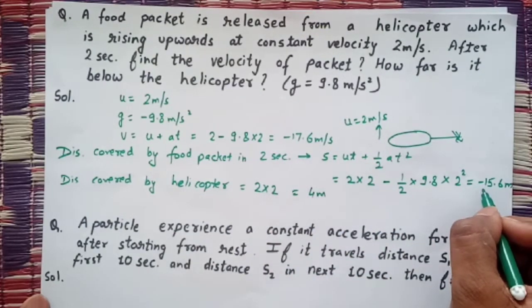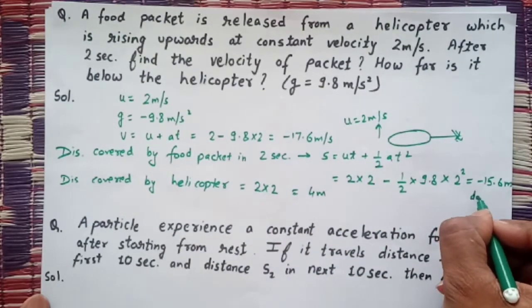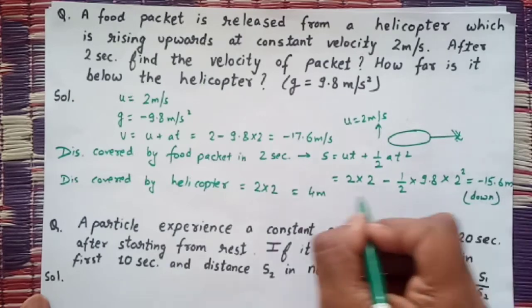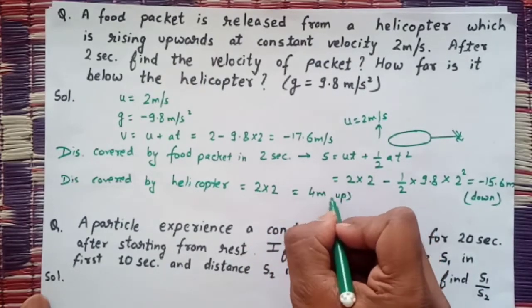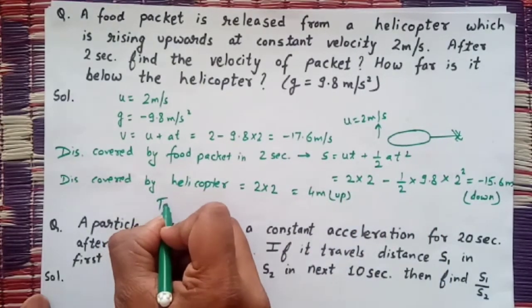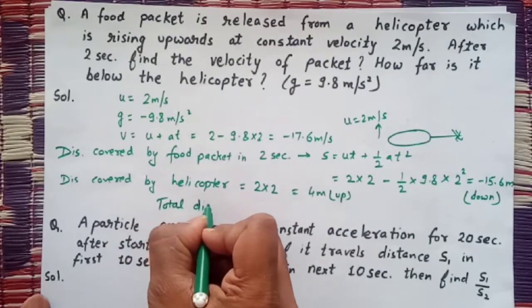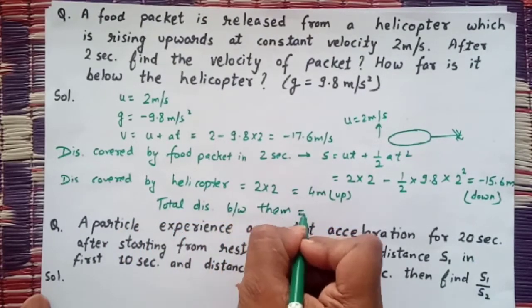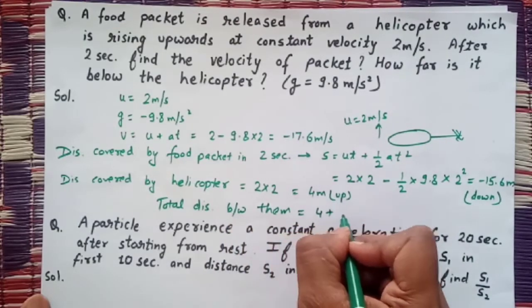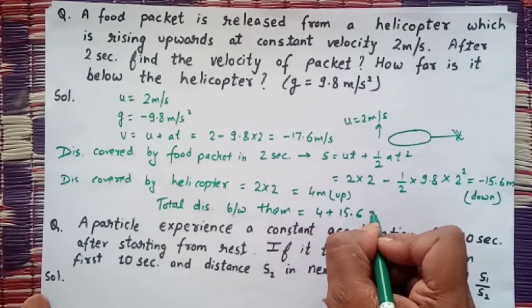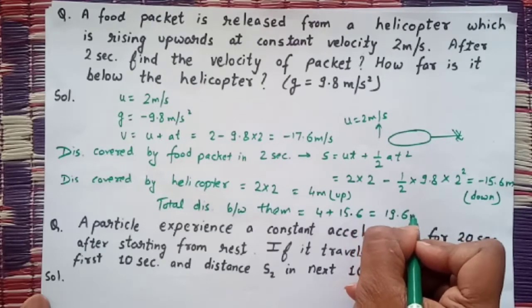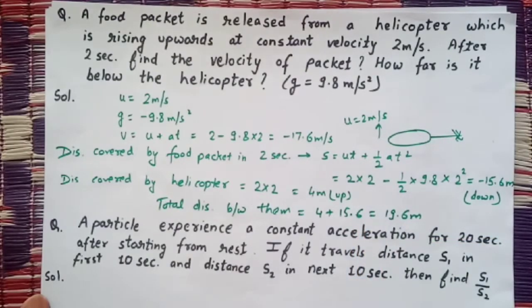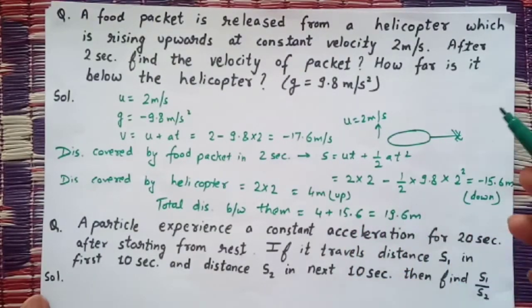Now what this negative sign is showing, it says that it is moving downwards and the helicopter is moving upwards. So total distance between them will be 4 plus 15.6. So it will be 19.6 meter. This is the total distance between the helicopter and the food packet after the 2 seconds.